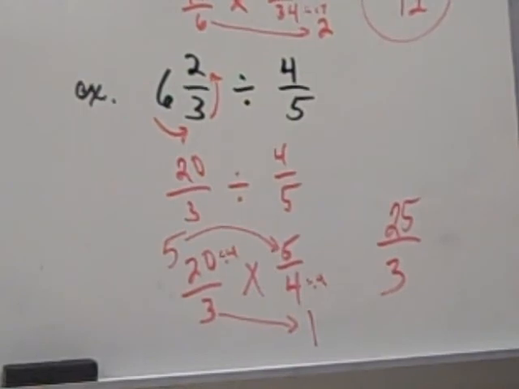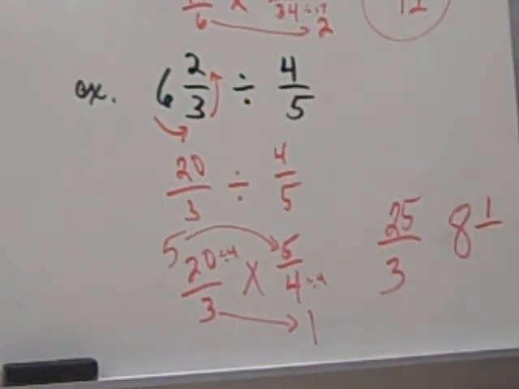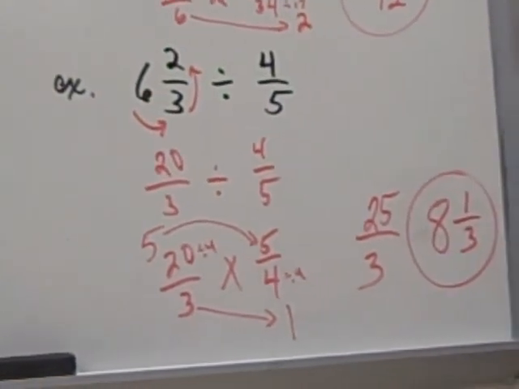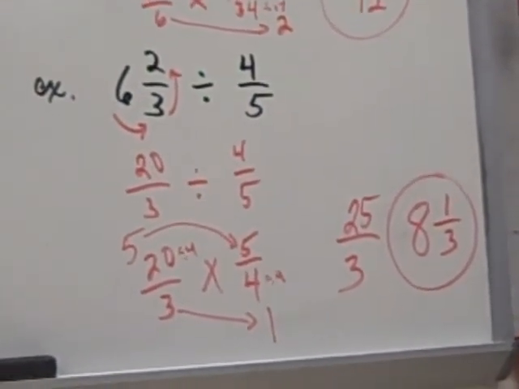Circle it and go? No. Yeah, y'all did on the pop quiz. How many 3s will make 25? 8, with how many leftovers? 1. Where do you put the leftover? On the numerator. And keep the same denominator on the bottom. Bam. Kill it, brother.